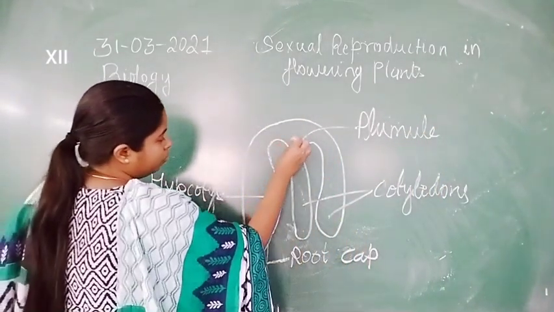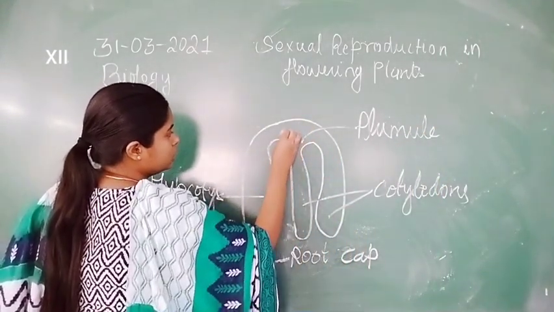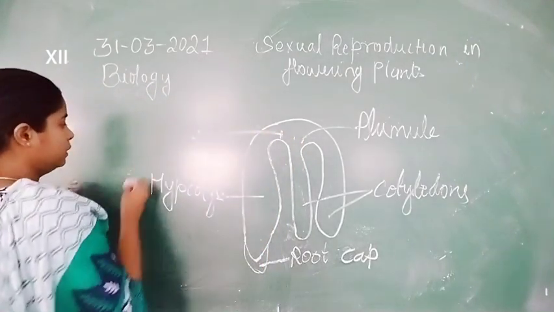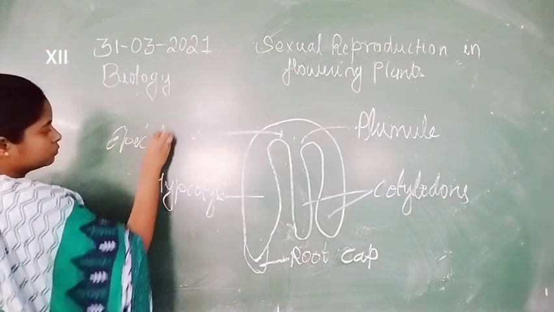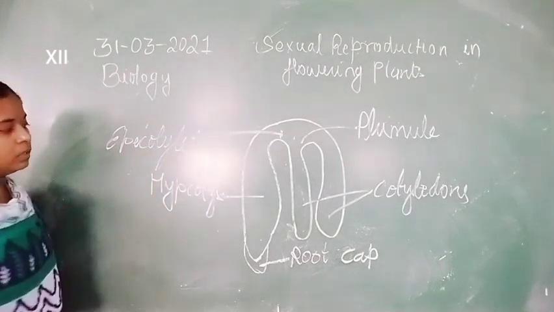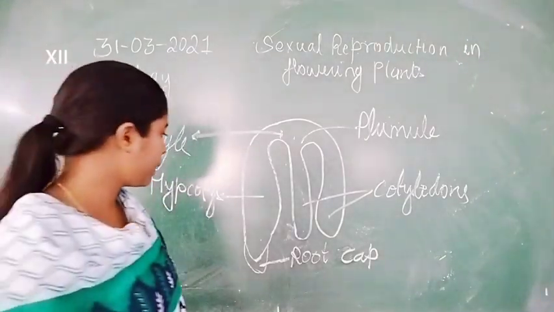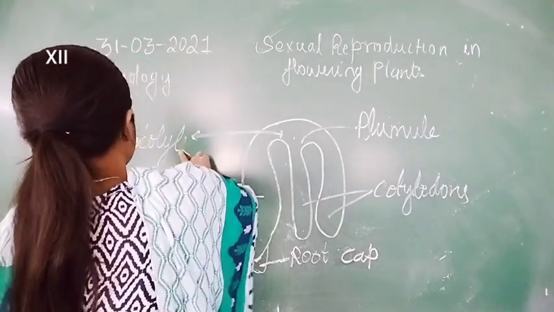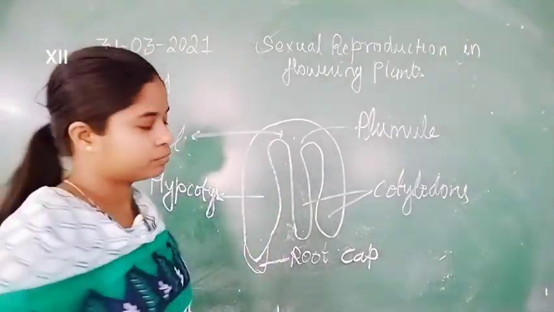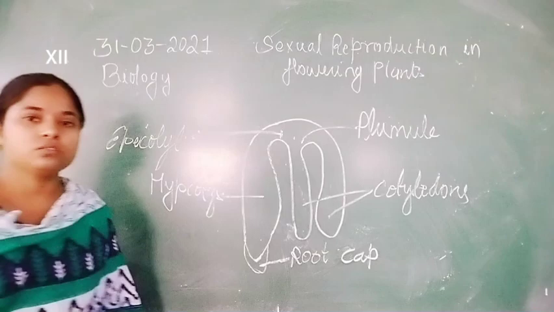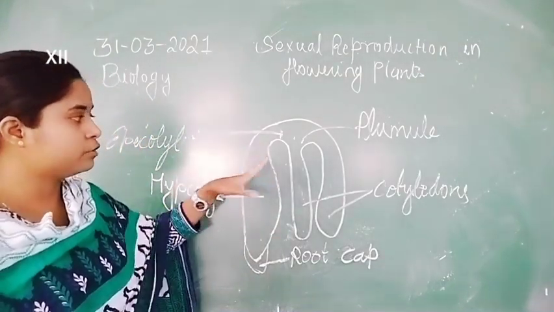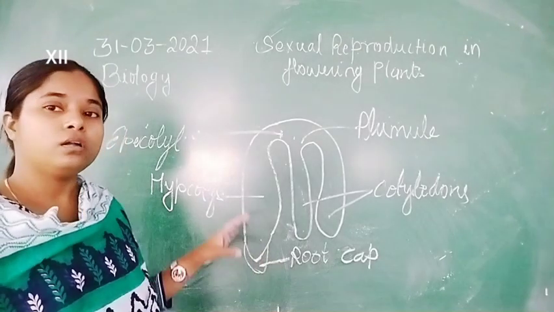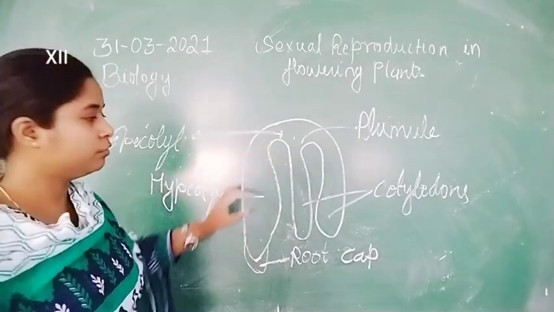Now, before the plumule, the structure is known as the epicotyl. The epicotyl is present. So all this structure is actually present in the seed, or this is the embryo of the seed.